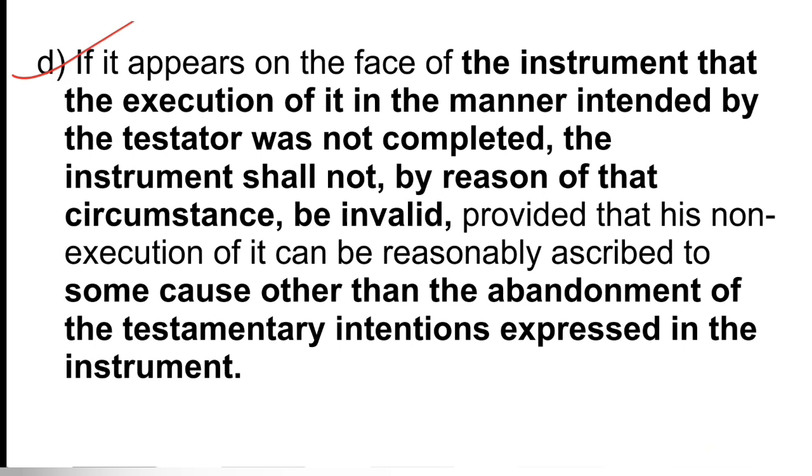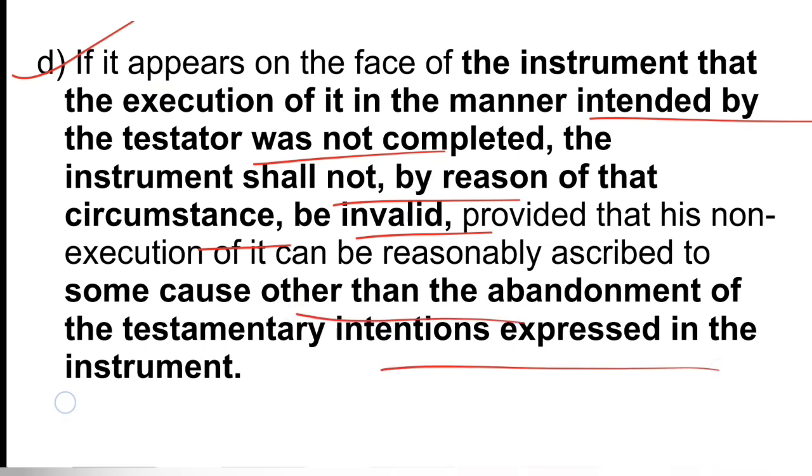Now D says if it appears on the face of the instrument that the execution of it in the manner intended by the testator was not completed, the instrument shall not by reason of that circumstance be invalid, provided that his non-execution of it can be reasonably ascribed to some cause other than abandonment of the testamentary intentions expressed in the instrument.